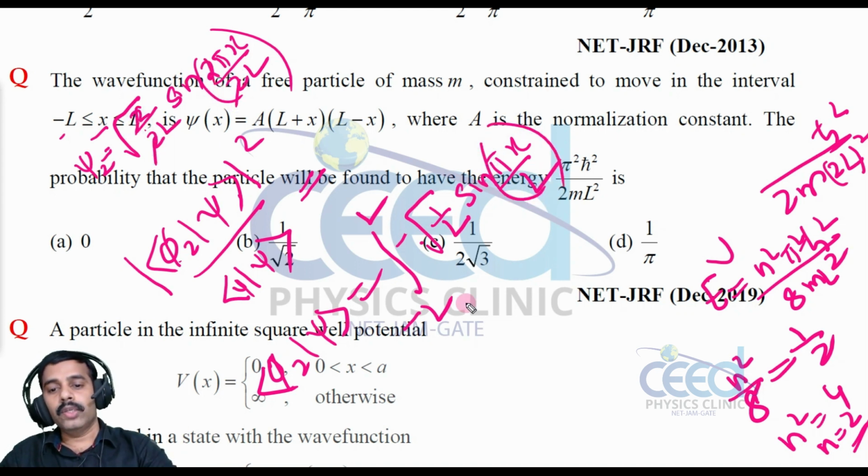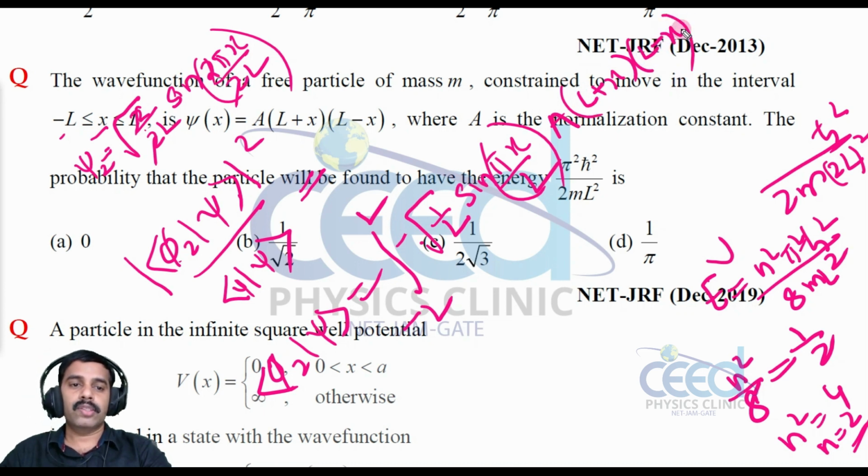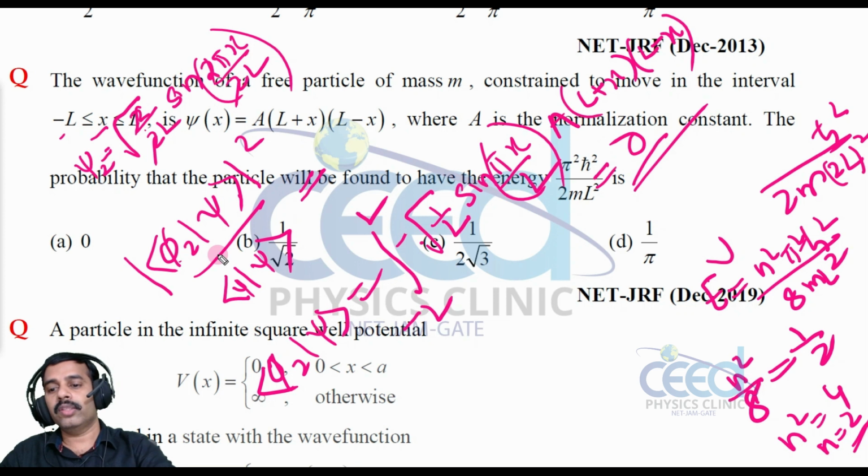Into our ψ, that is given, that is A(L+x)(L−x). When you solve this, L+x into L−x is L²−x², so that is an even function. This is an odd function. So in the interval minus a to a, an odd function integral is 0. So you can directly write the answer is 0. We need not calculate these whole steps. Whenever you calculate this term, that will be 0. So 0 square divided by this term will be equal to 0.